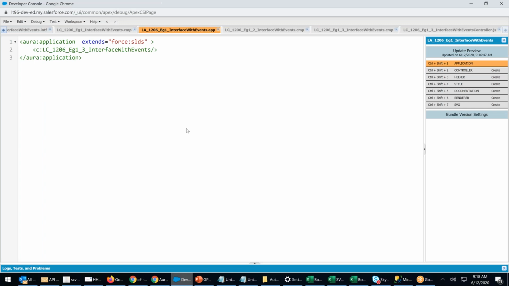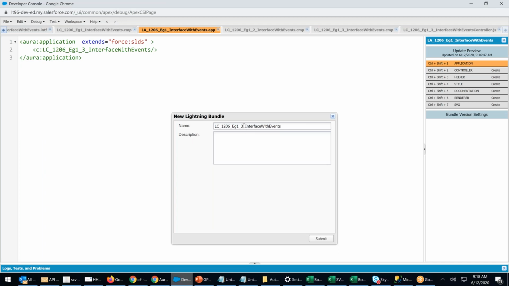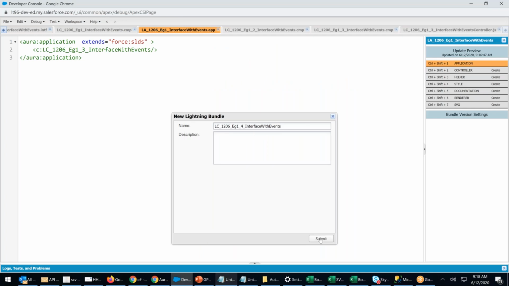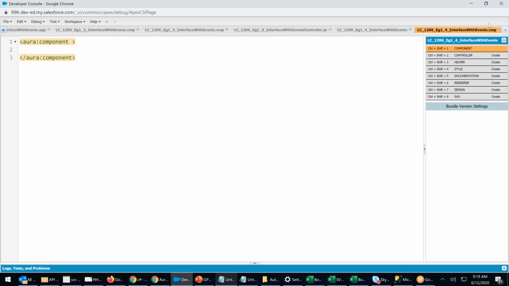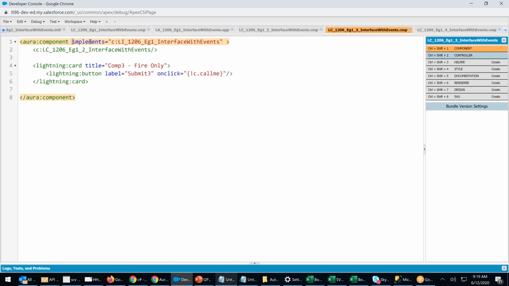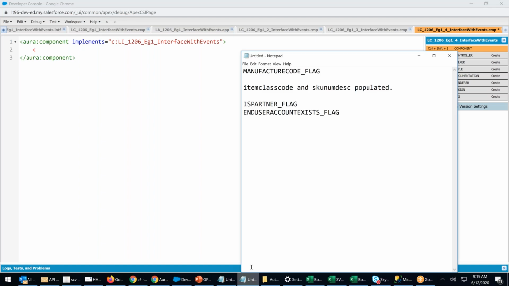Now I will create one more component. Component 4 I'm creating. New, lightning, component 4. Right? I'm creating one more, component 4. Inside the component 4, I'll call component 3. Right? So done. I will say implements. Okay, let me close. I will say implements. This also implements the same interface. Right? First, let me call what? Component 3 inside it. Then it will become child.